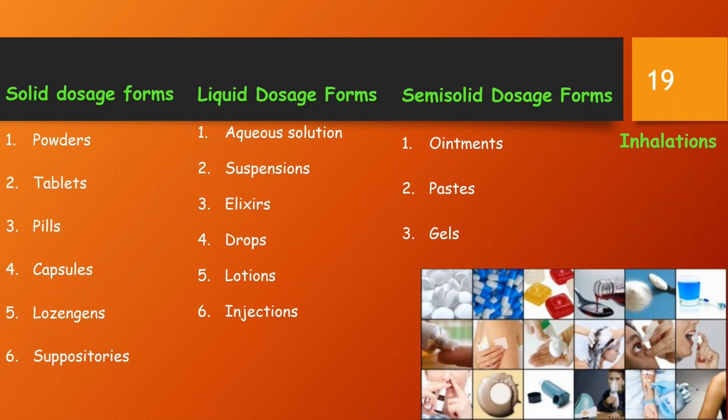Usually 1 to 5 micron diameter particles deposit on the bronchioles and effectively deliver the drugs. Larger particles settle on the oropharynx, while particles smaller than 1 micron do not settle anywhere and are exhaled. So these are the various dosage forms of the drugs.